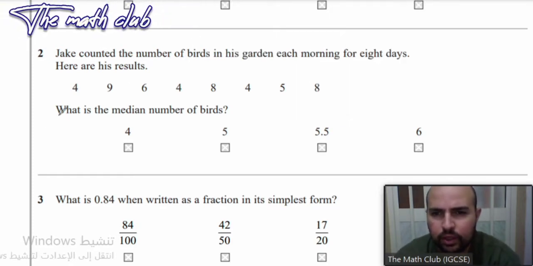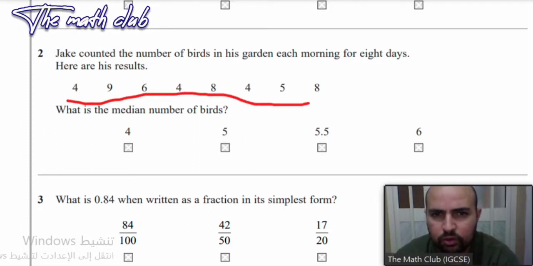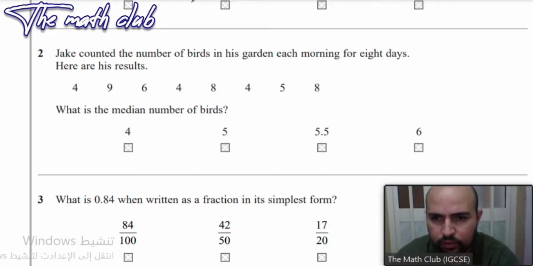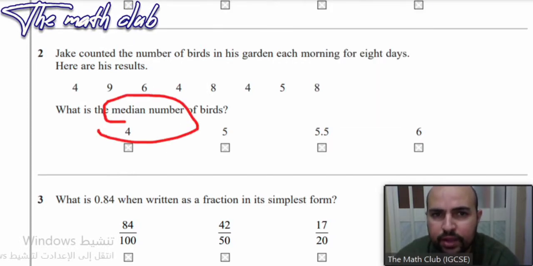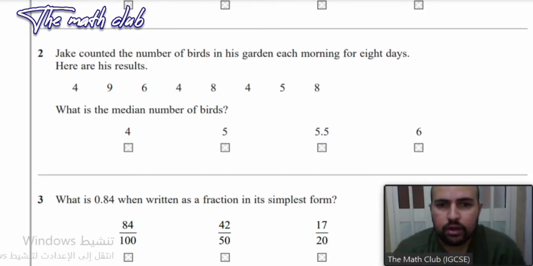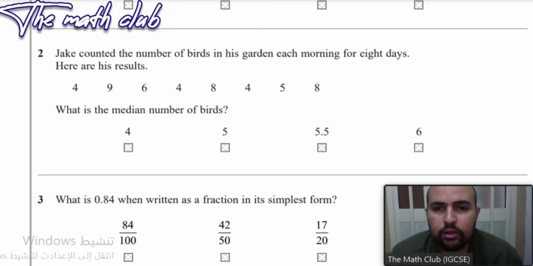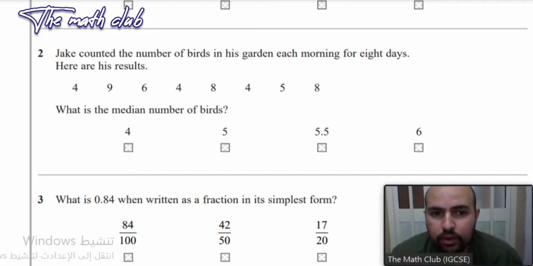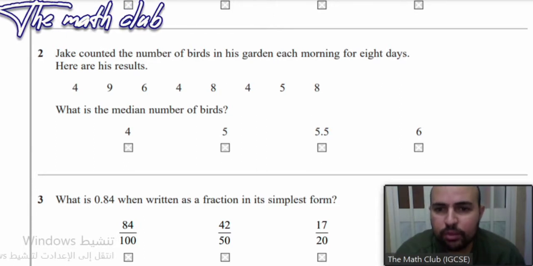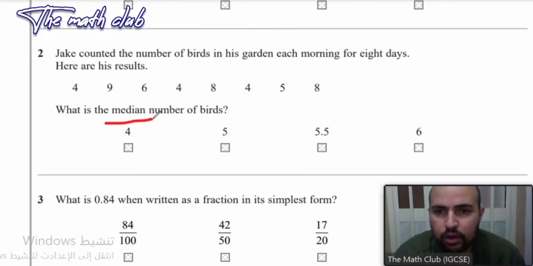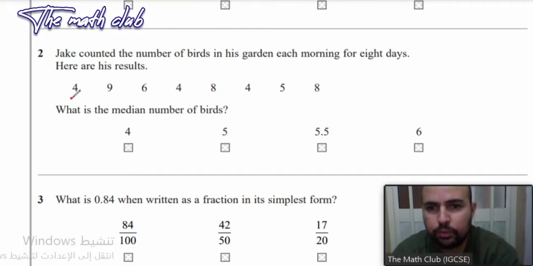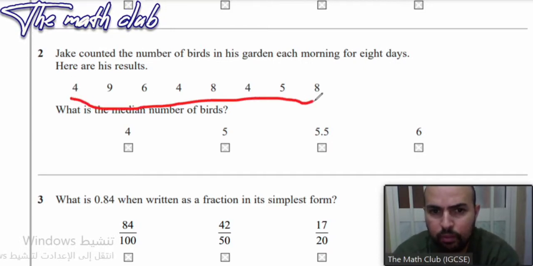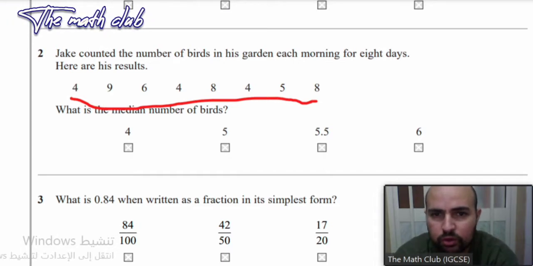We're ready. So we have these numbers, which are the results of his counting for birds. Now he needs the median number. What is the meaning of median? Very good. Median means the middle number. Now, to find the middle number, the first thing you do is put them in order first, from the smallest to the biggest one.